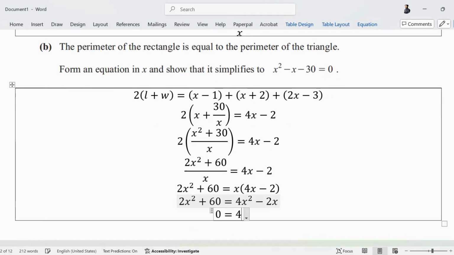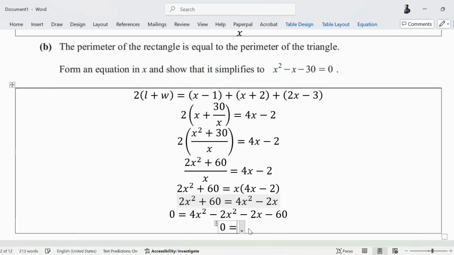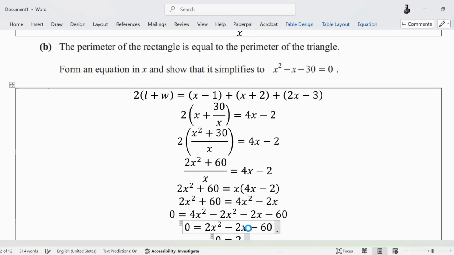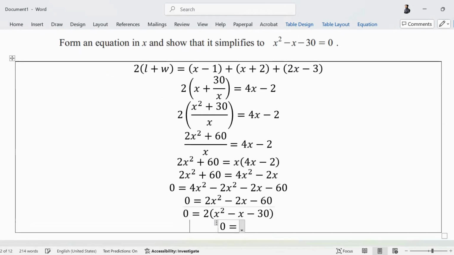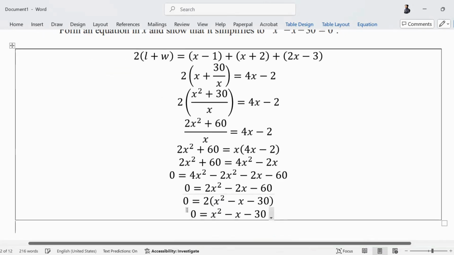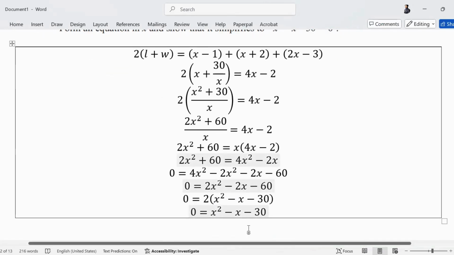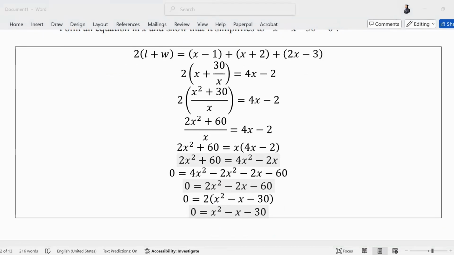So take all of them on one side, 4x squared minus 2x squared minus 2x minus 60, or 2x squared minus 2x minus 60. Then you take 2 common, x squared minus x minus 30. अभी this part only wanted you to make the equation. This is paper 1. You can do it in other ways as well.